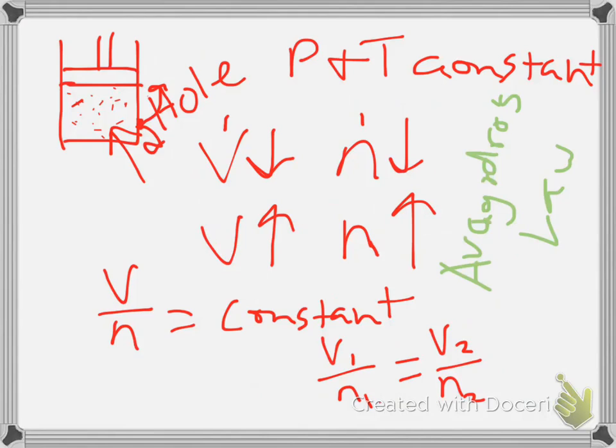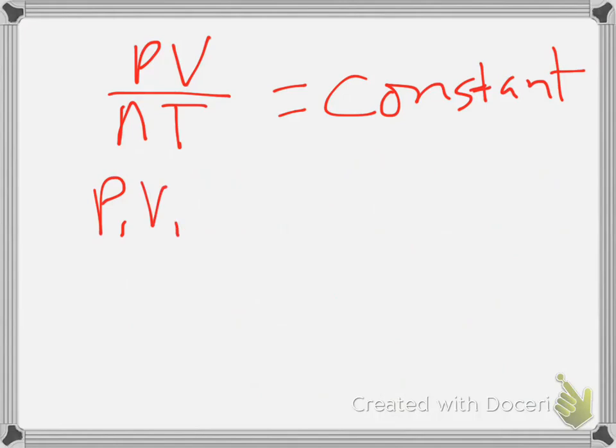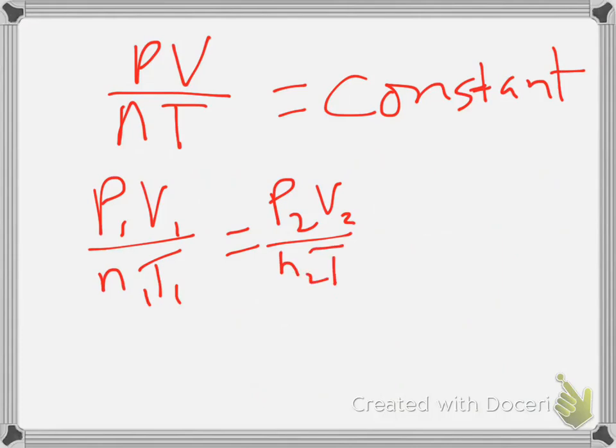And PV over N times T is equal to some constant. Okay, and you can look at it as being P1 V1 over N1 T1 equals P2 V2 over N2 times T2.